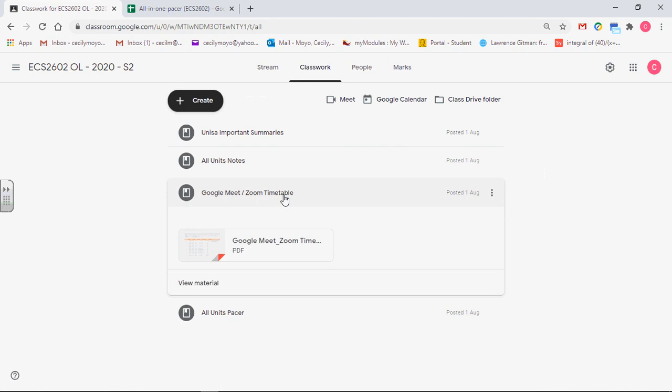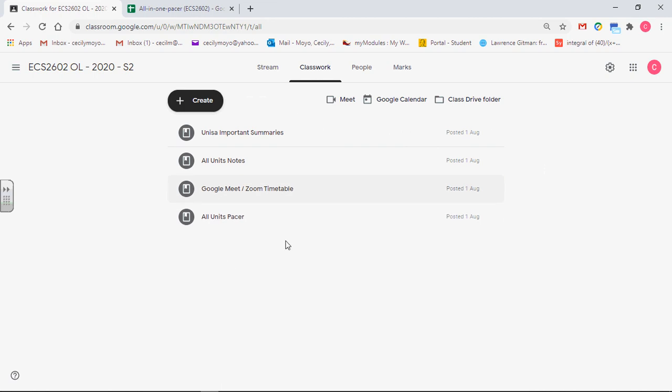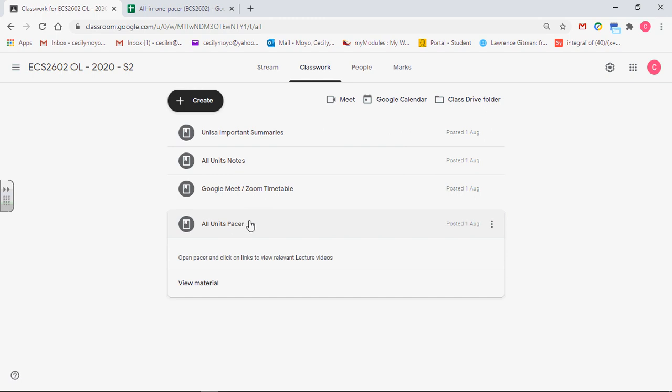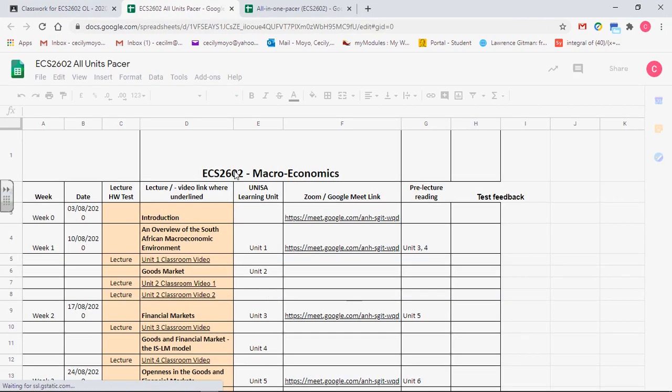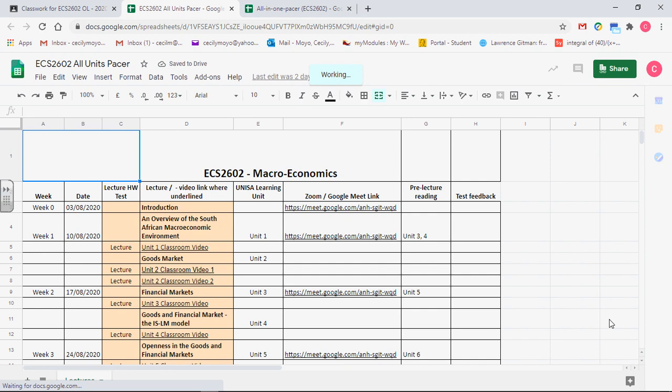Okay, going on to our last information, the All Units PACER. This is the most important document, I would say. Not that the others are not important, but this is where you're going to access the actual videos and materials that you're going to be using. So I'll click the All Units PACER. It says ECS2602 All Units PACER. If I click that, it will open up this tab. Okay, there we go.